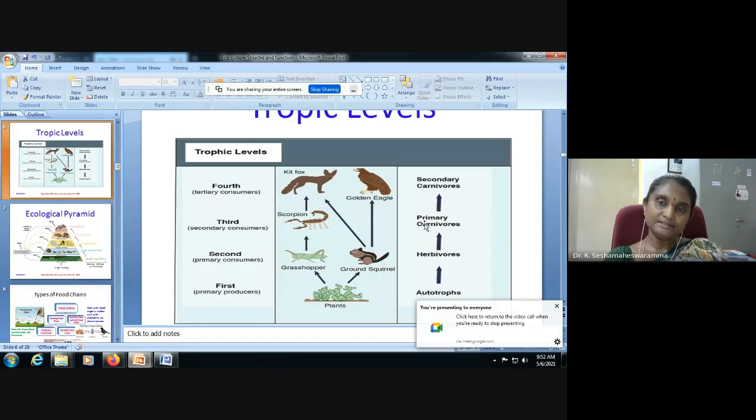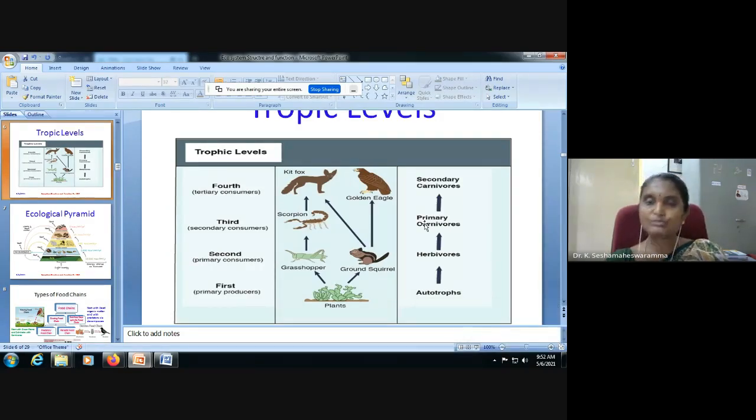Carnivores are mostly non-vegetarians. The primary carnivores depend on the herbivores. They are known as secondary consumers, in the third trophic level. Secondary carnivores are represented in the fourth trophic level.